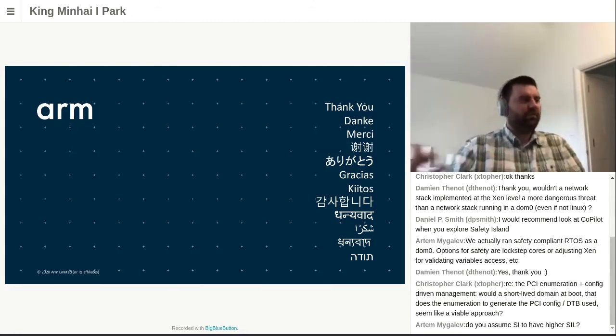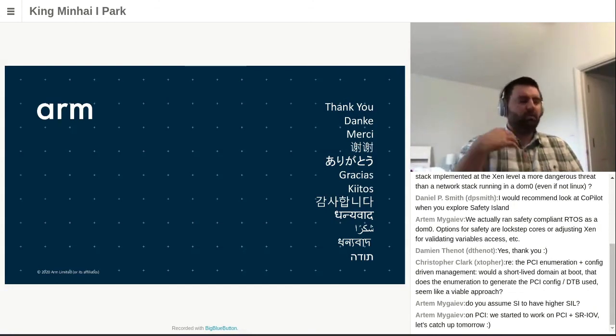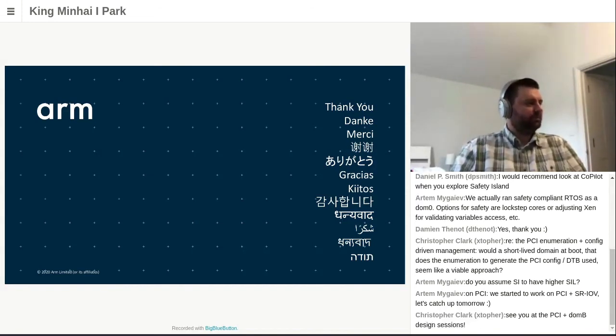Definitely, we will not remove this from the PCI code, but we also want to have a solution so that you don't rely on anything to boot before your guest. So we need a combination of both. But yeah, we will have a design session on PCI tomorrow. I think it will make sense to have more chat on those kind of subjects tomorrow. Yes, we will catch up tomorrow, Artem. Definitely, I will see you, Christopher.